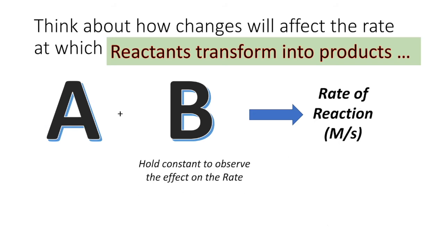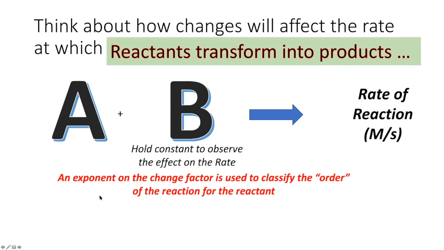One important thing to note is that in order for us to really isolate the variables, we have to hold the concentration of all of the reactants except one constant. So in this case, we're going to hold the concentration of B constant so that we can actually observe the effect of changes in A on the rate of the reaction. Okay? So what we need to figure out is the exponent on the change factor so that we can classify what's called the order of the reaction for that reactant.